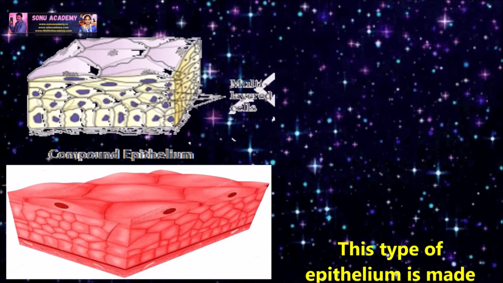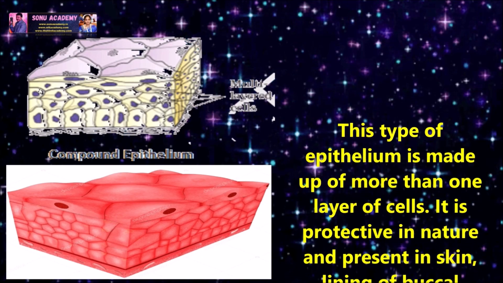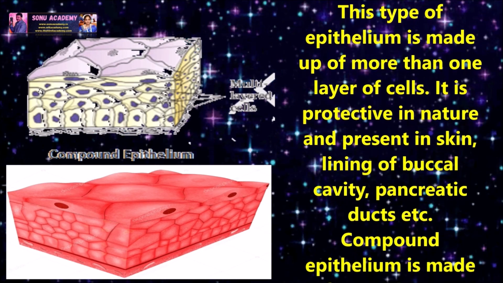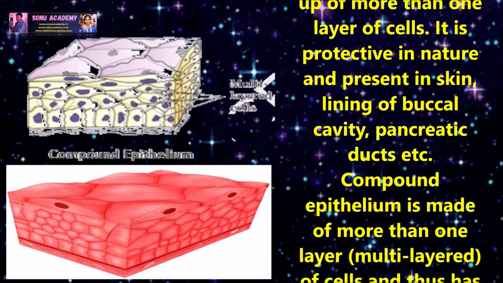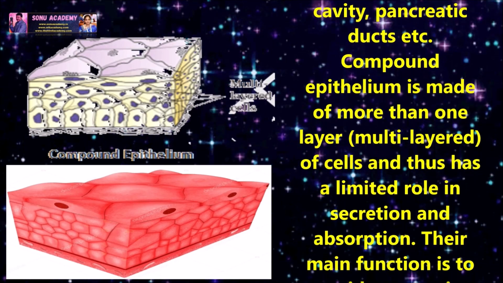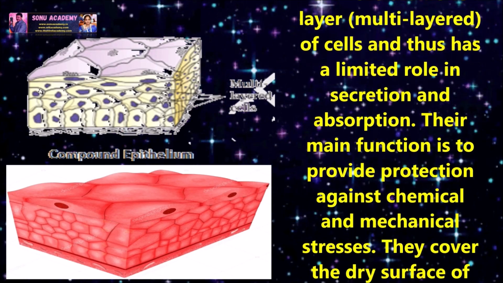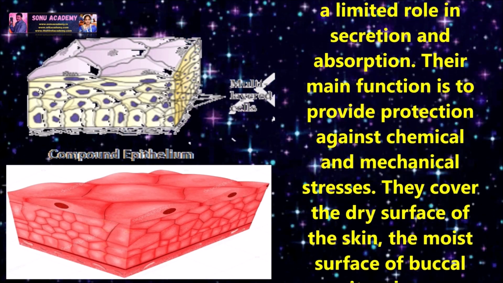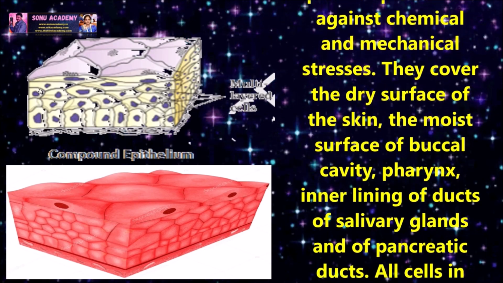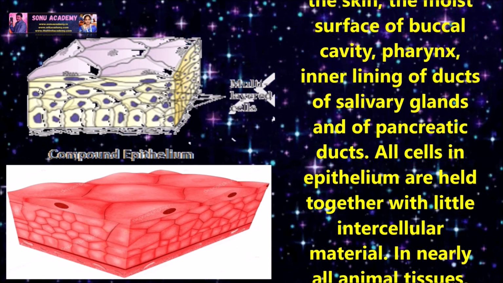Now let us discuss compound epithelium. This type of epithelium is made up of more than one layer of cells. It is protective in nature and present in skin, lining of the buccal cavity, pancreatic ducts, etc. Because it has more than one layer of cells, it has a limited role in secretion and absorption. Their main function is to provide protection against chemical and mechanical stresses. They cover the dry surface of the skin, the moist surface of the buccal cavity, pharynx, inner lining of ducts of salivary glands, and of pancreatic ducts.